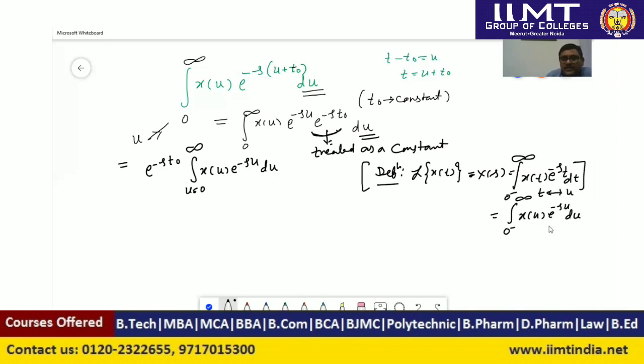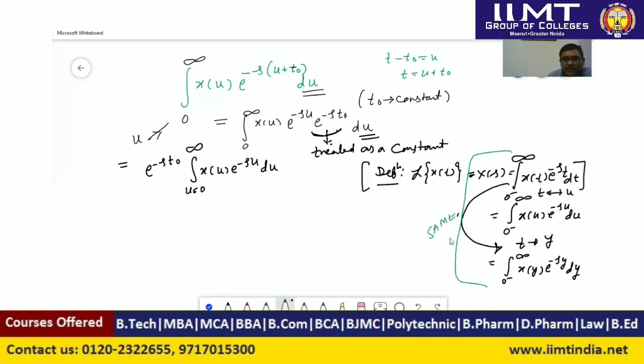You can write this expression in terms of any variable. Suppose I replace t with y. It can be written as the integration from 0 to infinity of x of y e to the power minus sy dy. All these integrations are the same. Here we have simply replaced the variable t with the variable u.